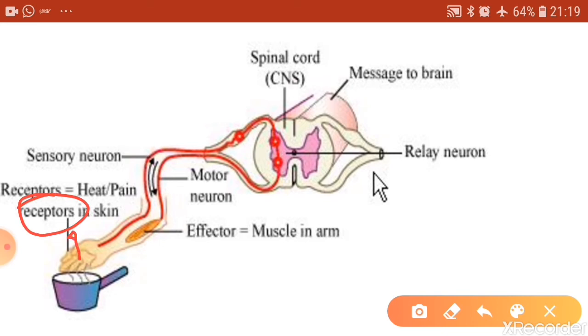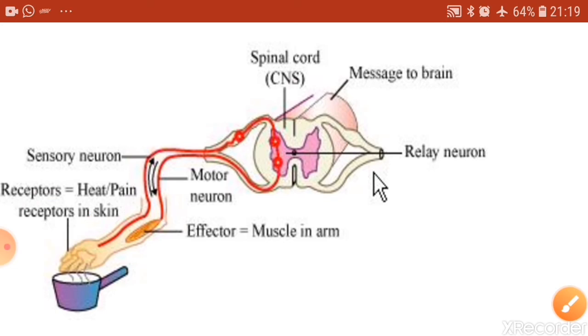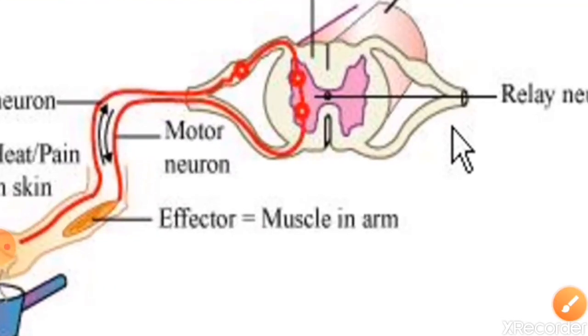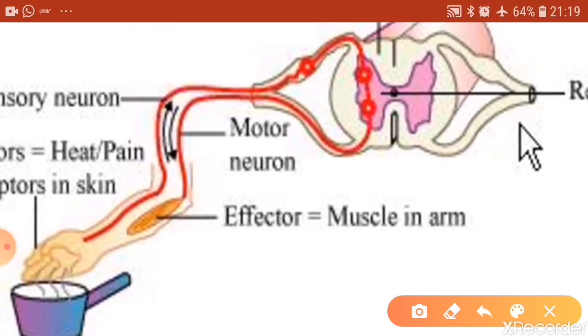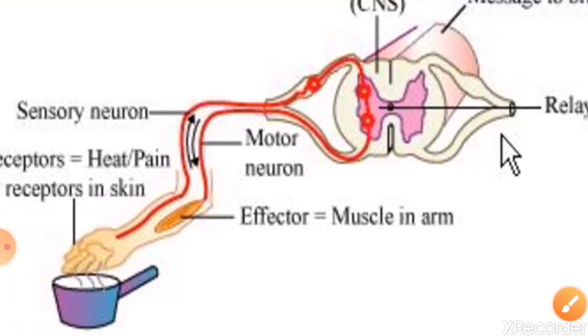There are thermoreceptors present. I told you yesterday there are different types of receptors in different sense organs. In this example, the thermoreceptors pick the information of heat and generate an electric current, which is then picked up by the sensory neuron.